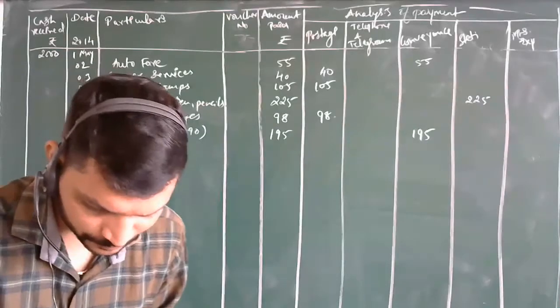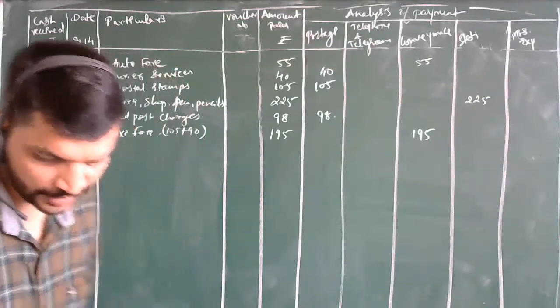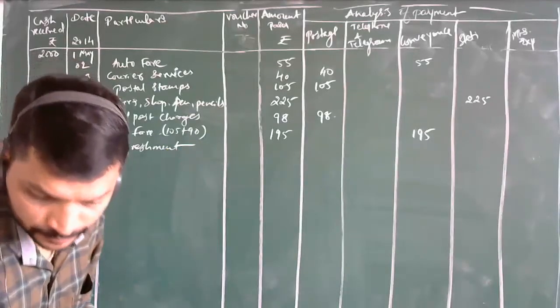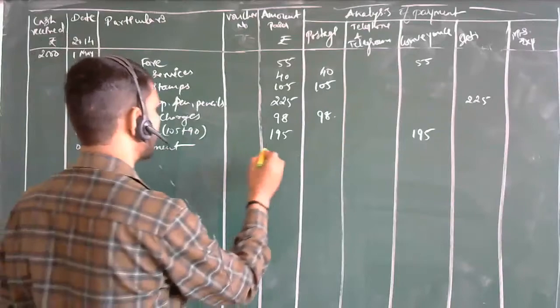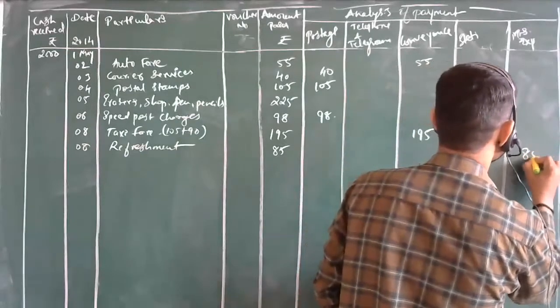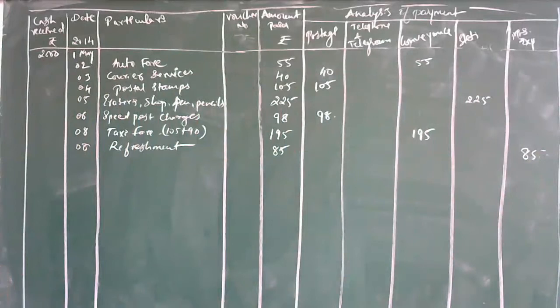Again on the same date we are having one more thing. Refreshment, sir. How much is the amount? 85 rupees. Under which heading are you going to take this 85? The last one, sir. Miscellaneous. Under the miscellaneous heading you are going to take the amount of refreshment.